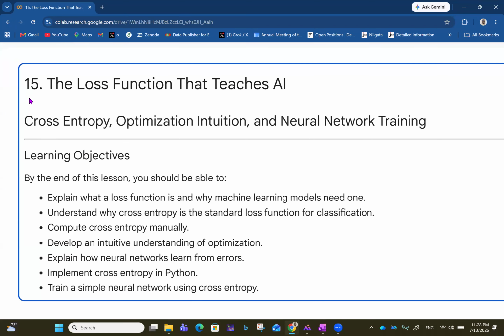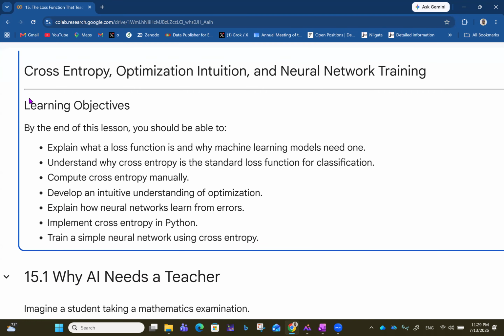And the objectives are as follows. By the end of this lesson, you should be able to explain what a loss function is and why machine learning models need one. Then understand why cross entropy is the standard loss function for classification, compute cross entropy manually, develop an intuitive understanding of optimization, explain how neural networks learn from errors, and implement cross entropy in Python. Of course, you also want to be able to train a simple neural network using cross entropy. Let's move on, shall we?